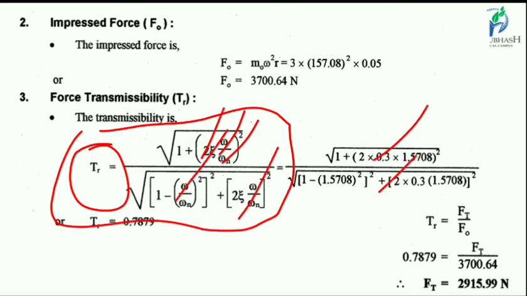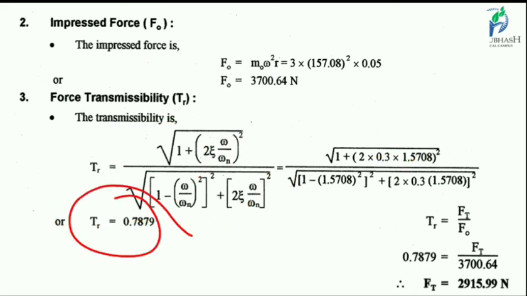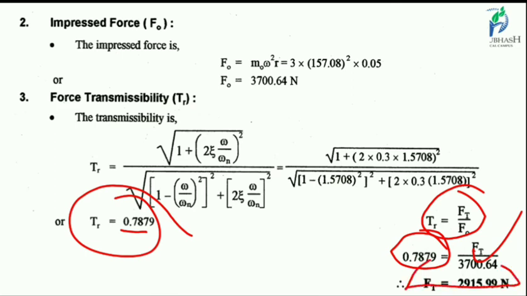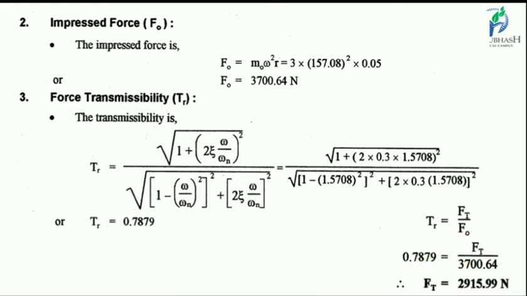So put the value of all elements, and finally we get the value of force transmissibility, which is 0.7879. Put the value of force transmissibility in this equation with the F0 value, and finally we get the value of Ft, the force transmitted to the foundation, which is 2915.99 Newton. Okay, this is our final answer.